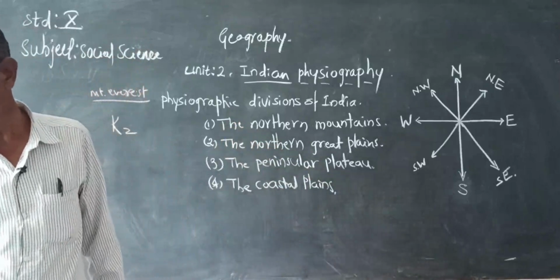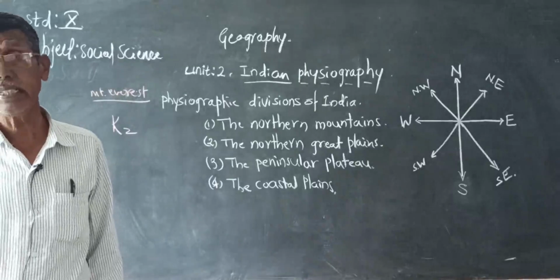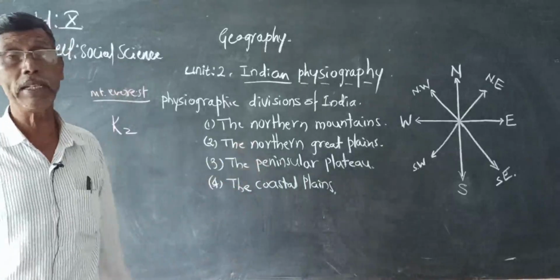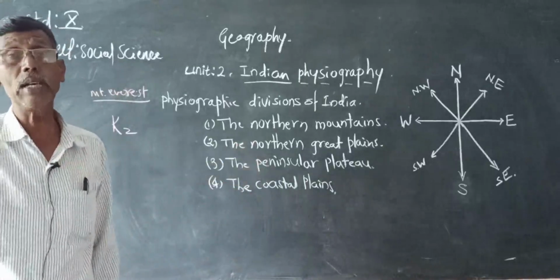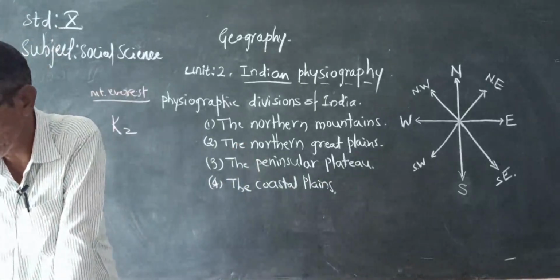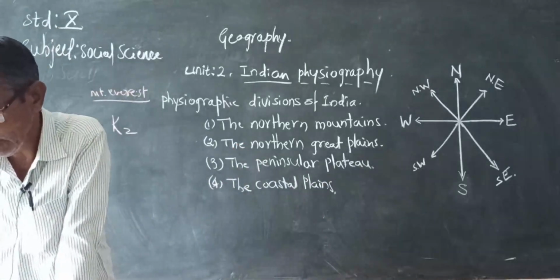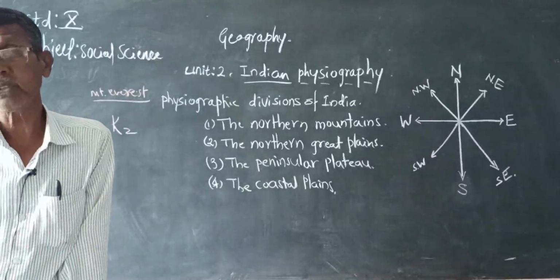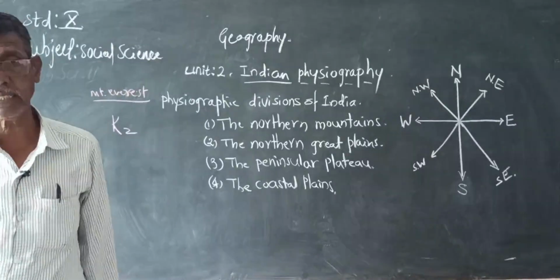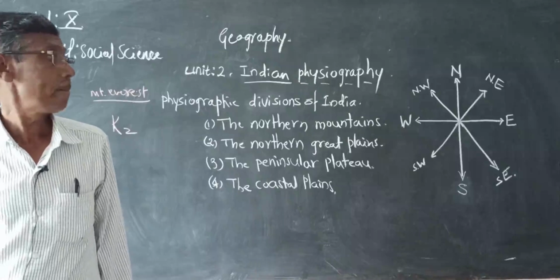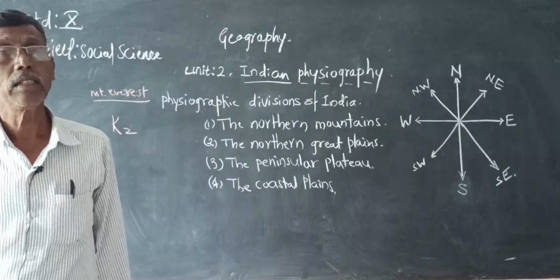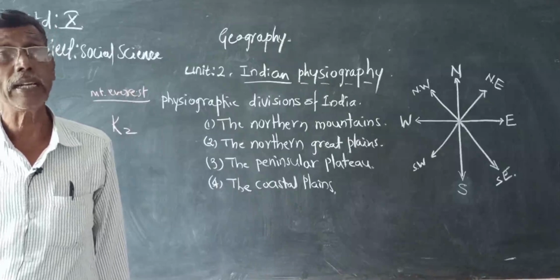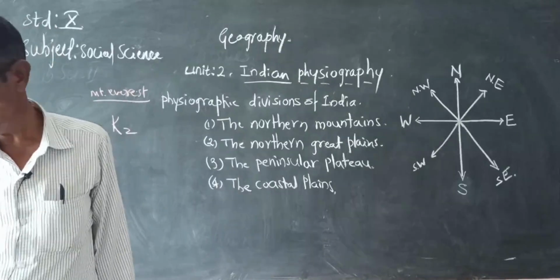It is the largest alluvial soil tract. The northern Great Plains is the largest alluvial soil flat in the world, extending east to west a length of 2,500 kilometers. What is the extent of the northern plain? 2,500 kilometers from east to west.